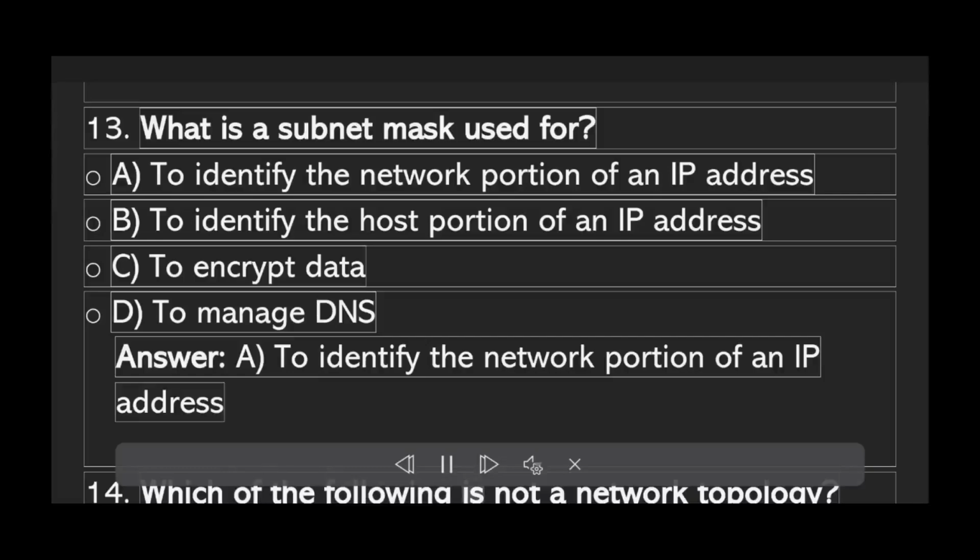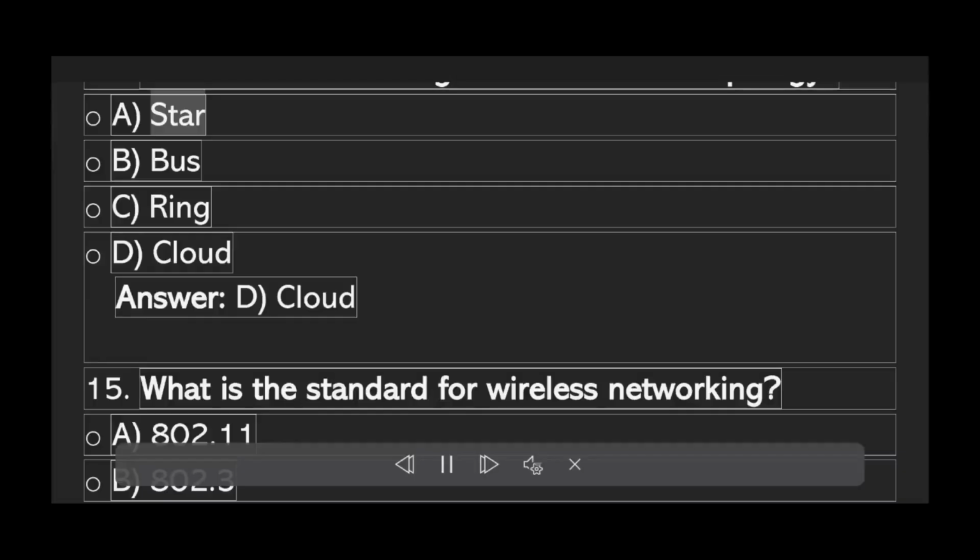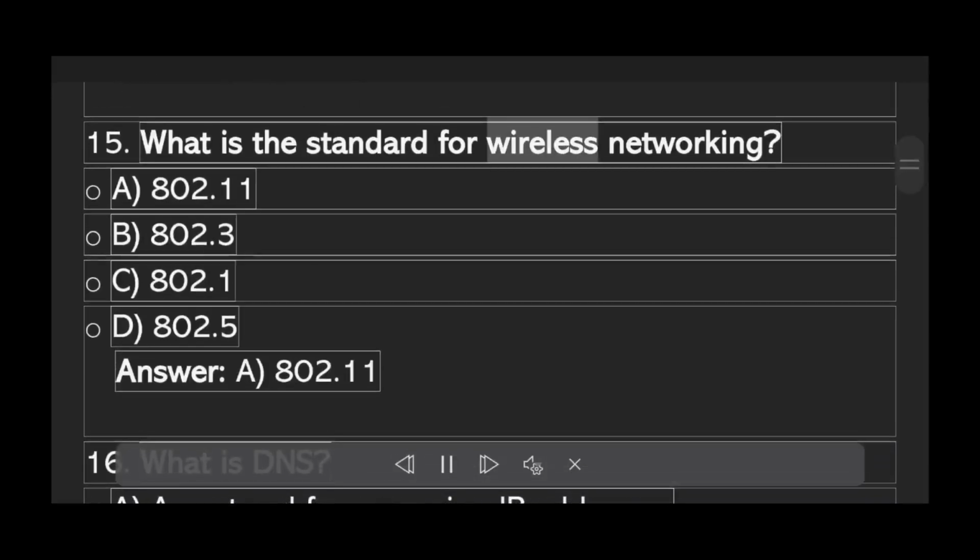Which of the following is not a network topology? A. Star. B. Bus. C. Ring. D. Cloud. Answer D. Cloud. What is the standard for wireless networking? A. 802.11. B. 802.3. C. 802.1. D. 802.5. Answer A.